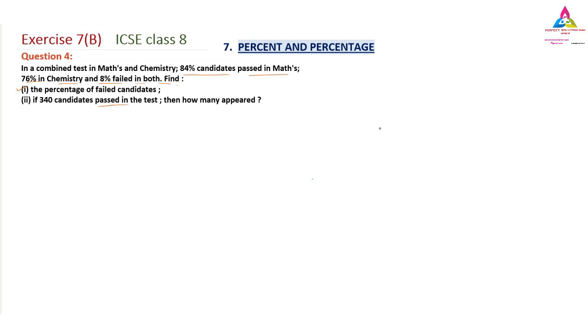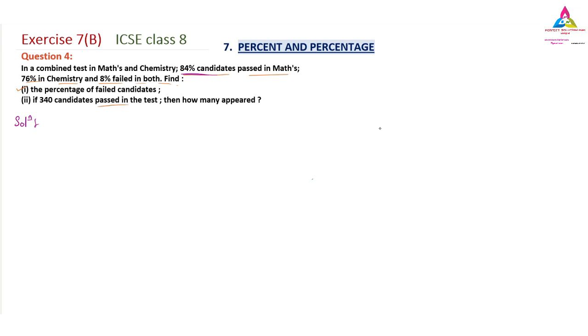So this is quite related to each other. We have to go for a Venn diagram, because here they are talking about two parts: one is the exam in maths and one more is chemistry. Importantly, what they have given, we will make a note of it. So we will start the solution. They have given that 84% of the candidates passed in maths, meaning that out of 100% of the students, 84% have passed in maths.